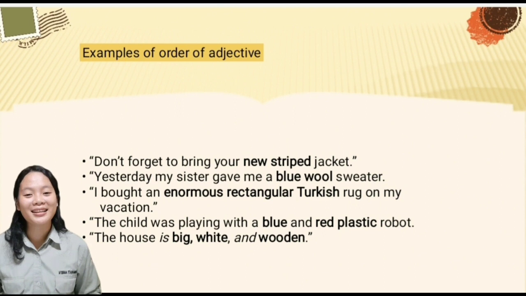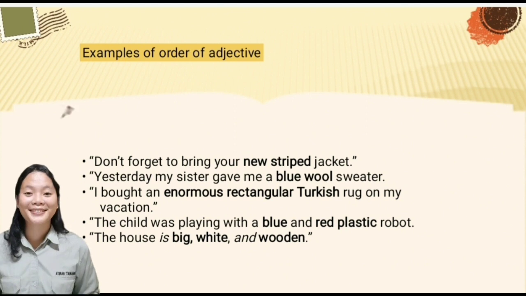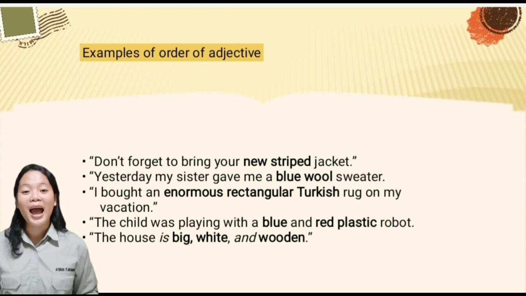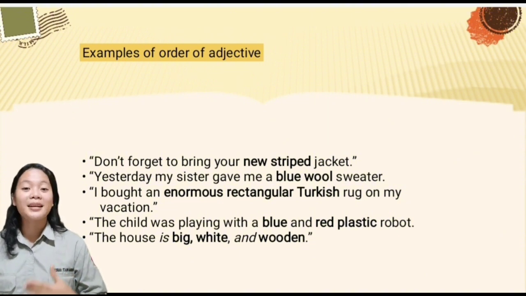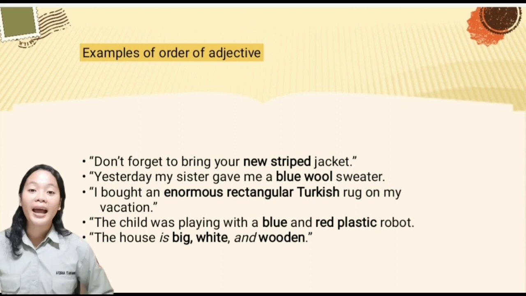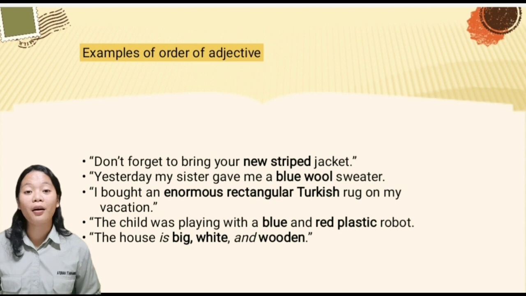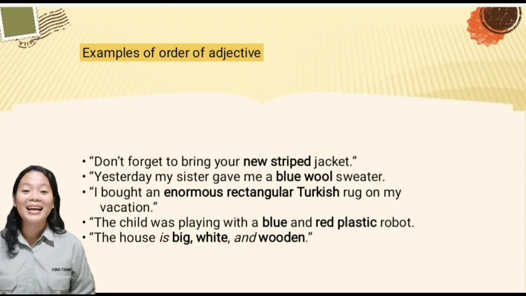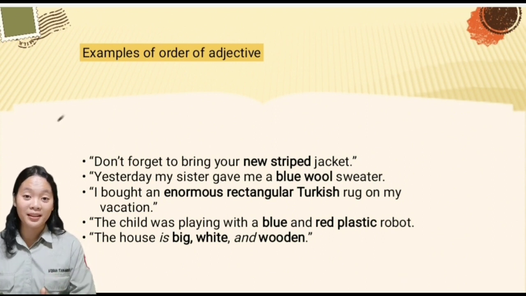Let's continue to the other examples. Yesterday, my sister gave me a blue wool sweater. In this example, there are two adjectives, namely blue and wool. Blue is an adjective of color, while wool is an adjective of material. Let's turn to the third example. I bought an enormous rectangular Turkish rug on my vacation. Enormous is an adjective of measurement. Rectangular is an adjective of shape, while Turkish is an adjective of origin, especially of a specific country, so it must be capitalized.